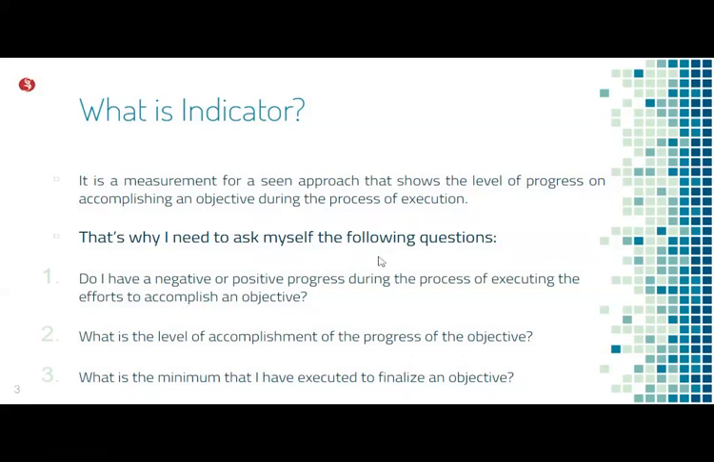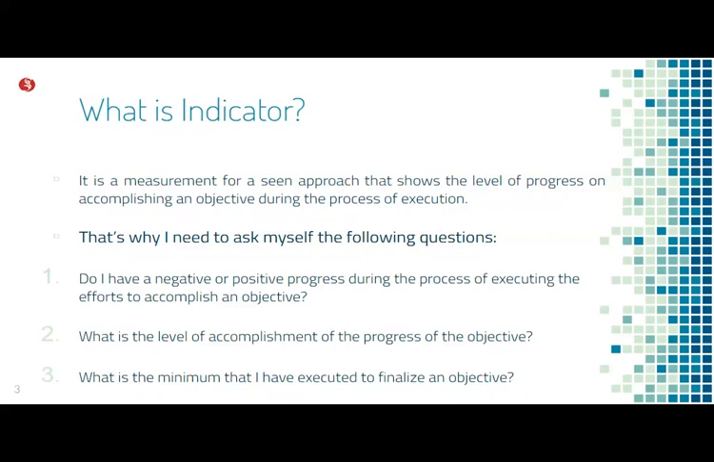That's why I need to ask myself the following questions. Do I have a negative or positive progress? What is negative progress or what is positive progress? Positive progress means we are achieving the work, but we have that work done early. Means out of a 10 scale, it may record 12 to 12.5 like that, or 10 on 10. This is positive progress. Negative progress is the negative deviations which will come into play while executing the process of work or efforts.